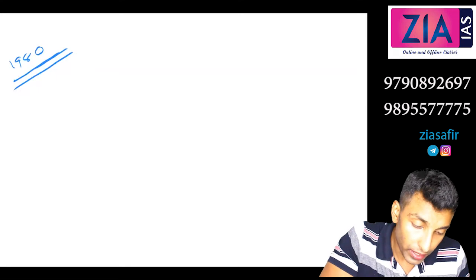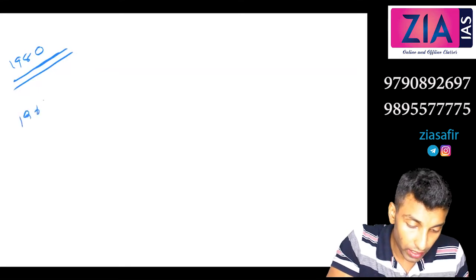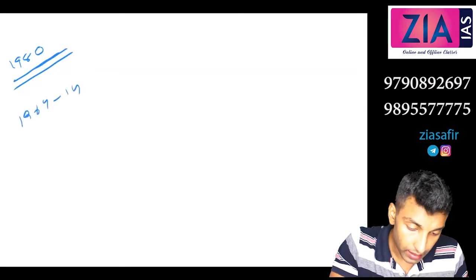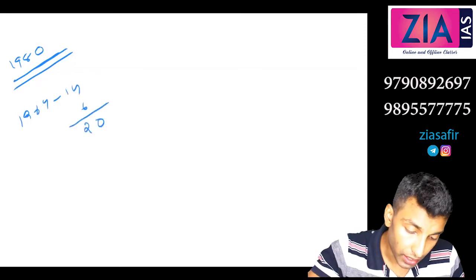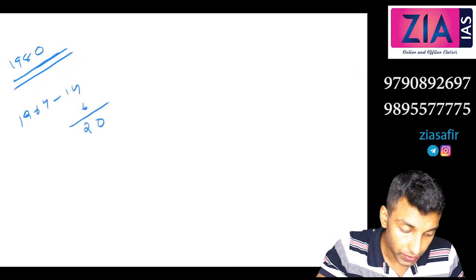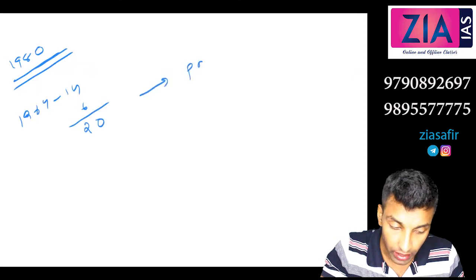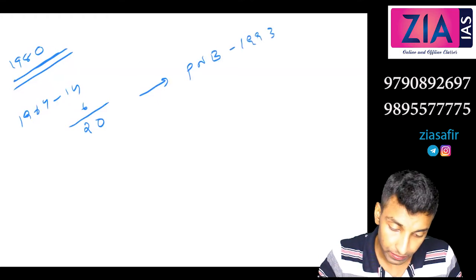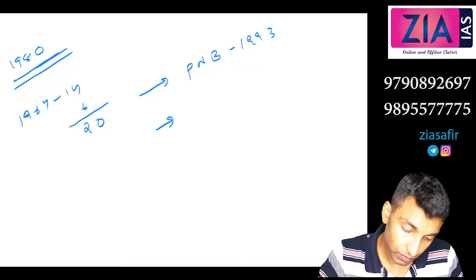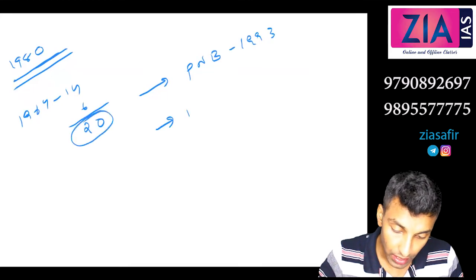So did you get 6? So in 1969, 14, now in 1980, 6, so total how many? 20, right? And New Bank of India actually merged with PNB in 1993. So how many nationalized banks now? 19 nationalized banks now.